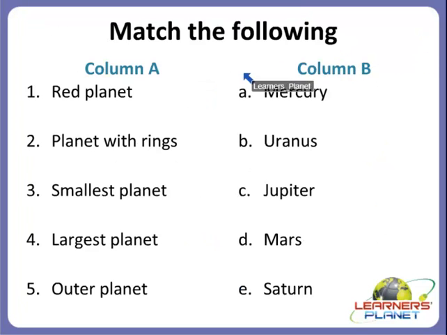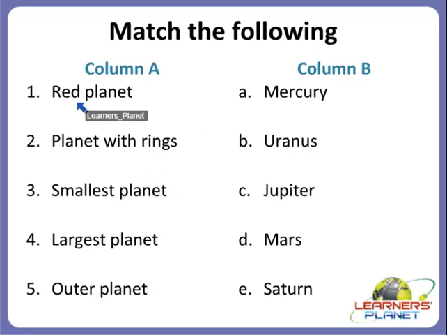And now we will move on to the next activity, that is match the following. So children, here is column A and column B. You have been given the names of the planets in column B and its characteristics or the features in column A. So you have to match the correct pair of column A with column B. Alright children, so shall we start now?